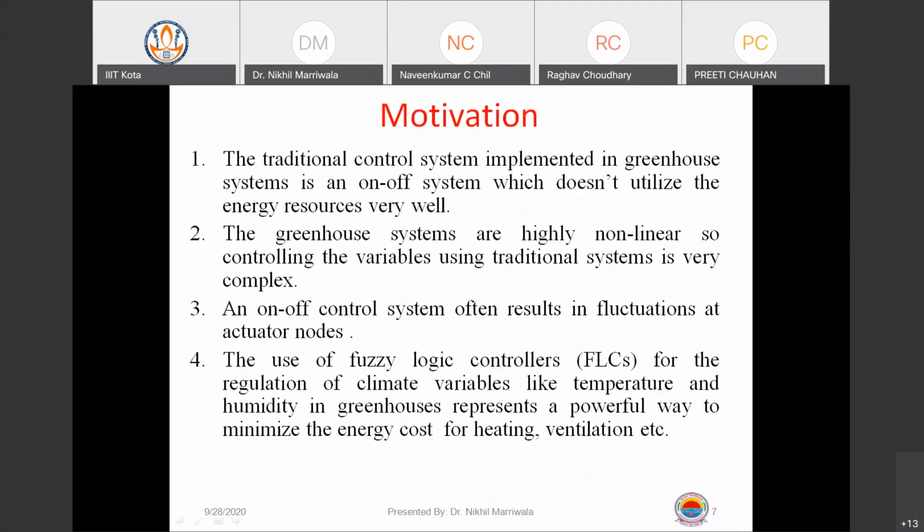The motivation behind this is, as I told you, we've already talked about a lot now about fuzzy logic. So the motivation is to use the energy resources very well, that is, to reduce the power consumption in the fuzzy logic system, to effectively ensure that the farmer who is even illiterate is able to utilize the features of artificial intelligence and fuzzy logic together, right?